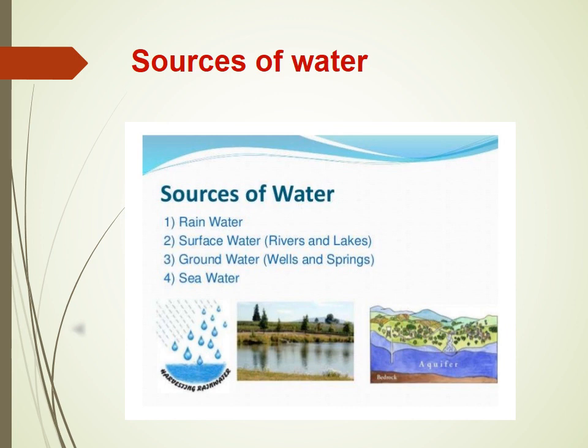Now, before discussing the various types of technologies or methods to treat wastewater into pure water, it is essential to discuss the various types of sources of water. So, in general, natural water is divided into three categories, that is rainwater, surface water, and underground water.